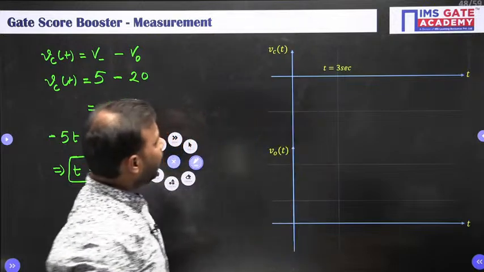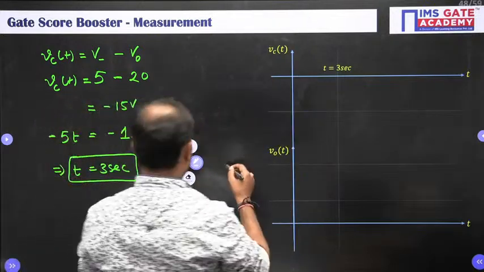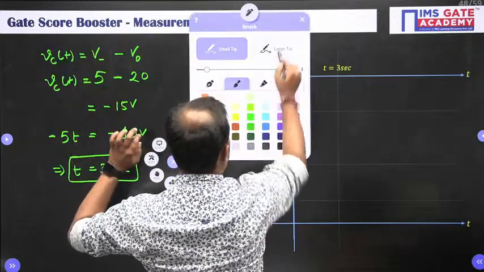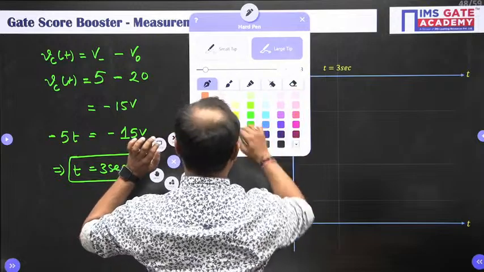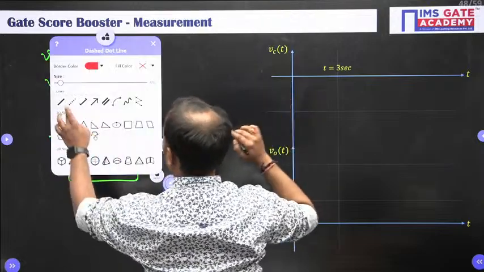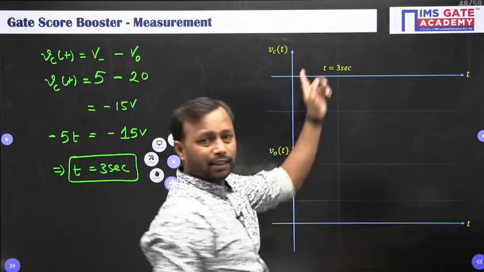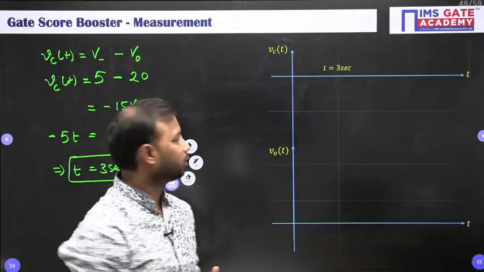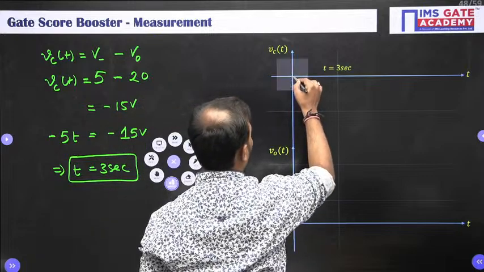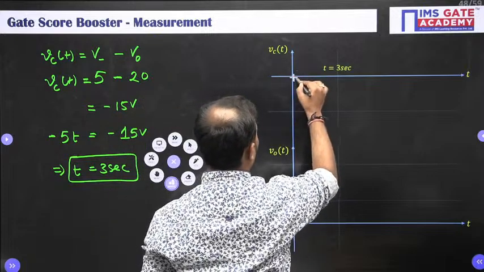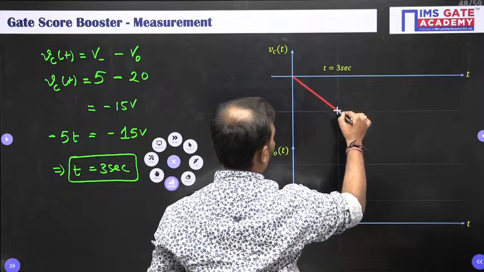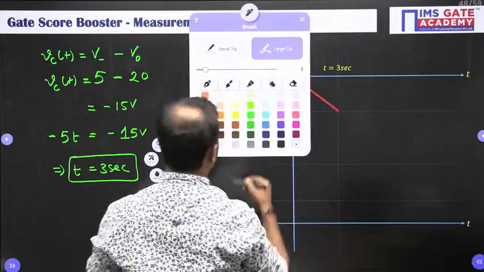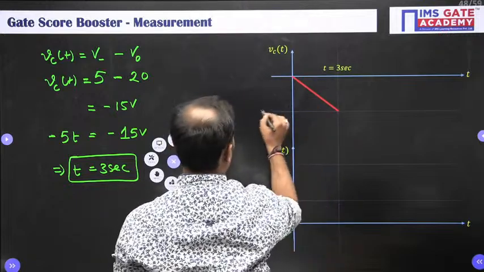So initially your capacitor will have 0 voltage because it is uncharged. Therefore it will start from 0 volt and it will charge linearly till minus 15 volt.